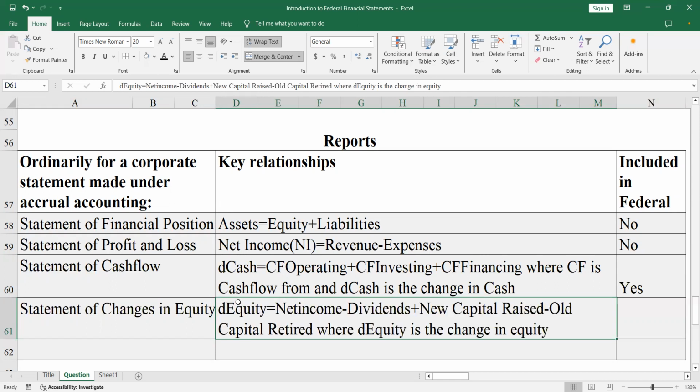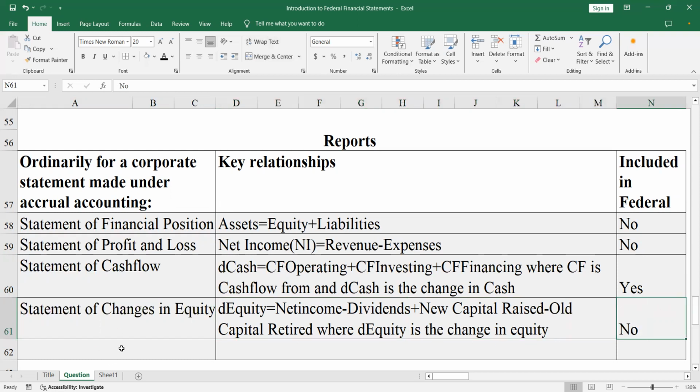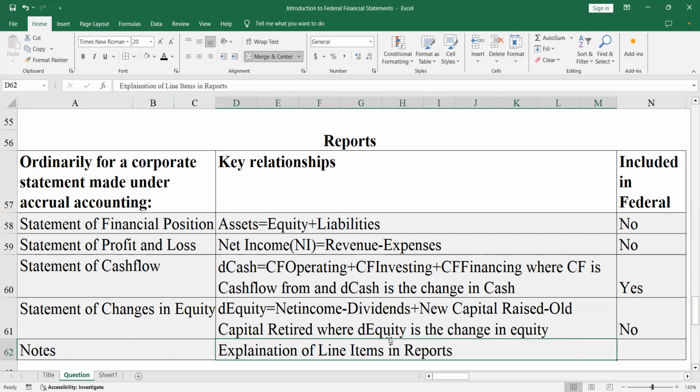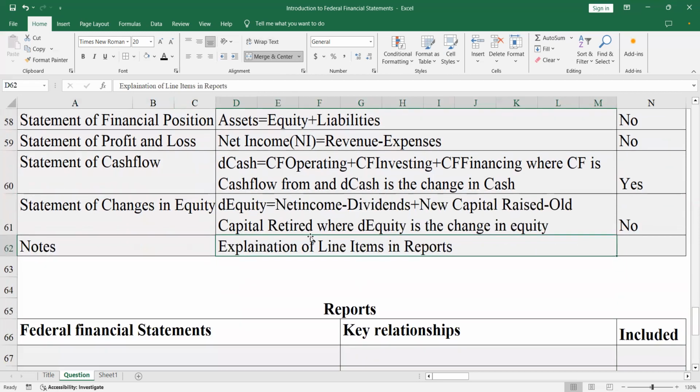Now, the statement of equity is given by the net income minus dividends, which is the retained earnings, plus any new capital raised minus any old capital retired. And no, this statement is not made. Lastly, we have the notes to the financial statements, which only explain the different line items in the reports. And yes, the notes are given in the federal financial statements.